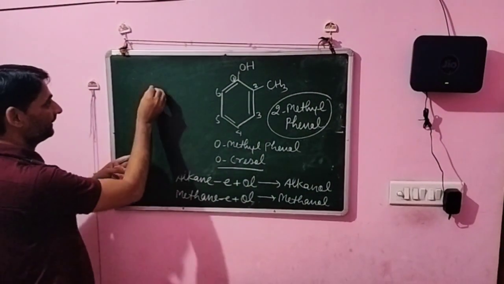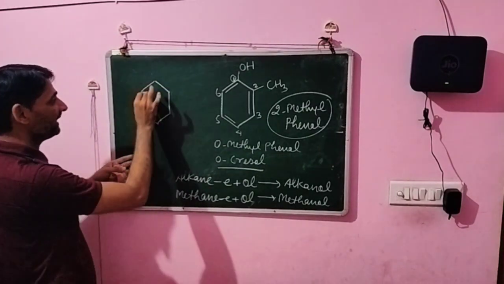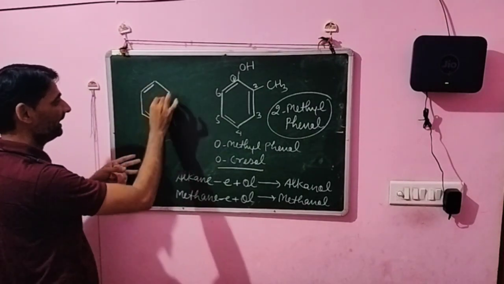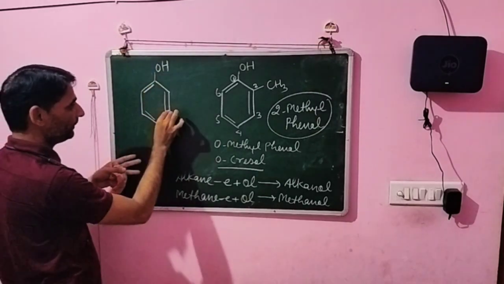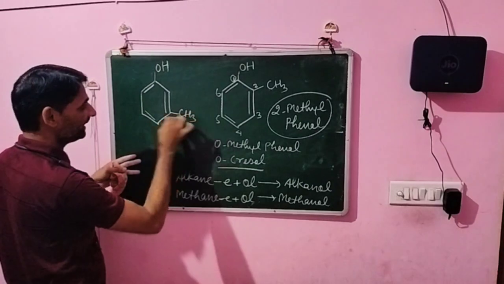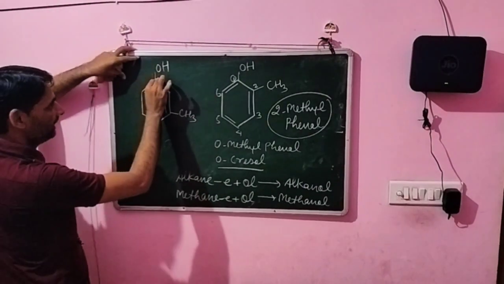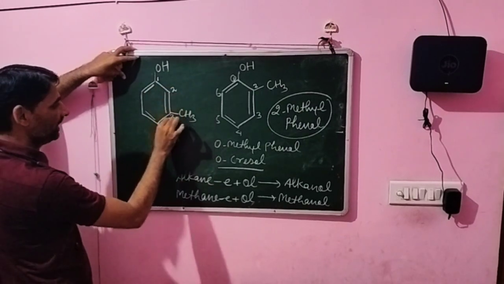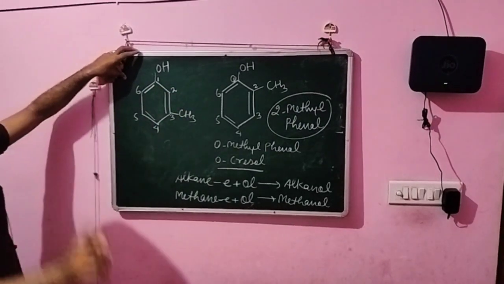Listen, in the same condition, this is the benzene ring. Here the double bond, here and here. This is the benzene. Here the OH. And suppose that we write the CH3 at this position. We start from here. This is the carbon number 1. This is the carbon number 2. This is the carbon number 3. This is the carbon number 4. This is the carbon number 5. And this is the carbon number 6, dear students.